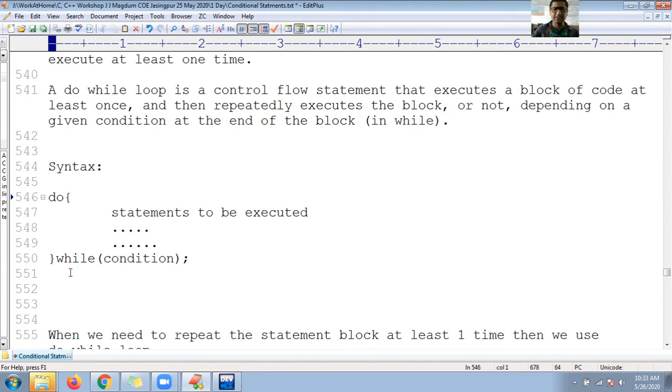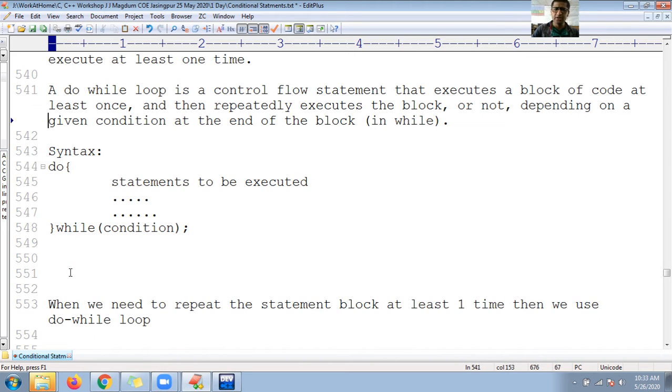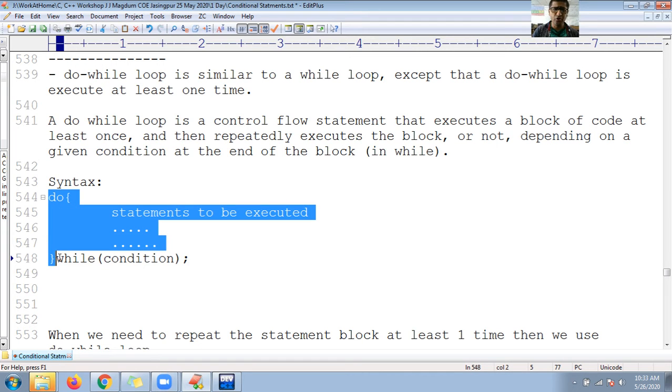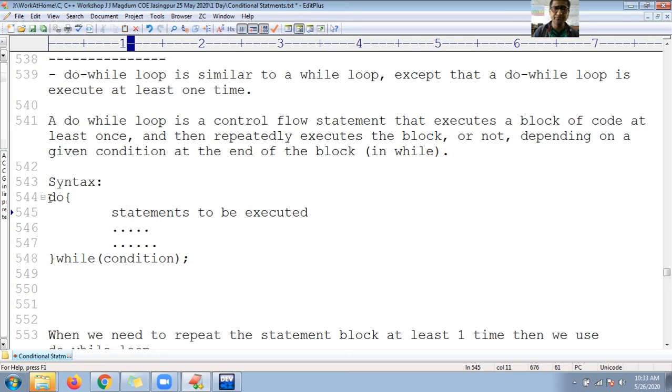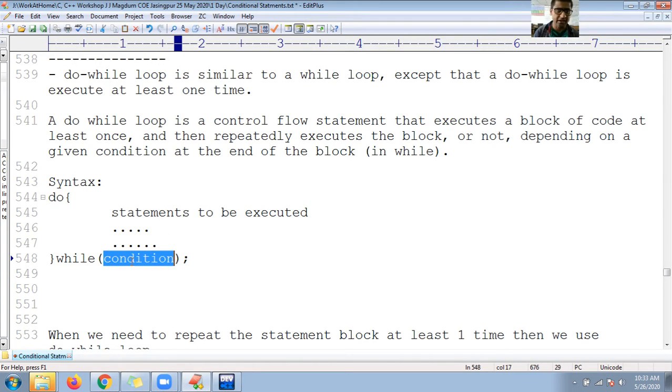If you observe the syntax, the do block will execute at least once before checking the condition. This means the first time the do block will execute, then the condition will be evaluated. The second time, if the condition is true, only then will control go back to the do block.